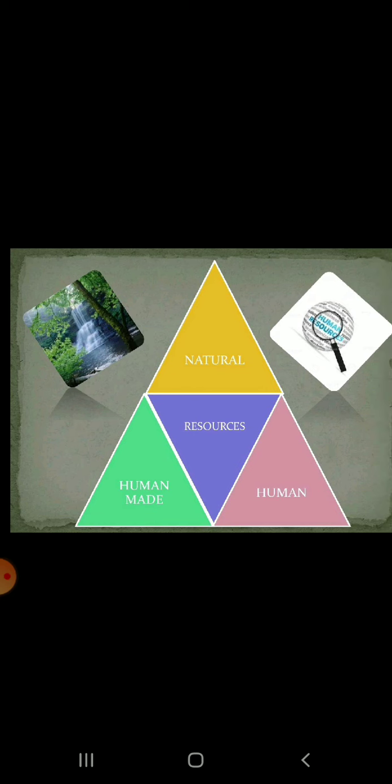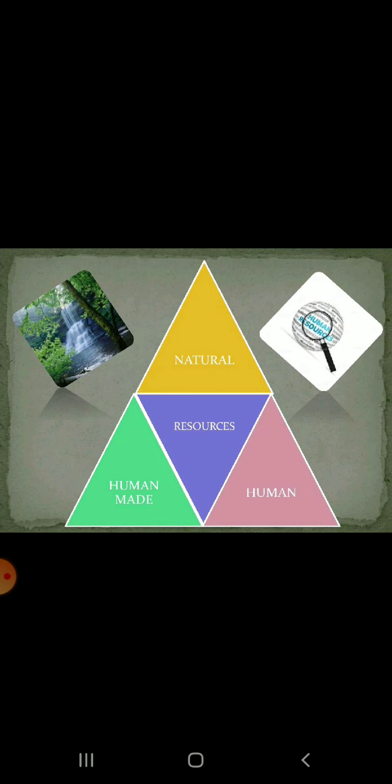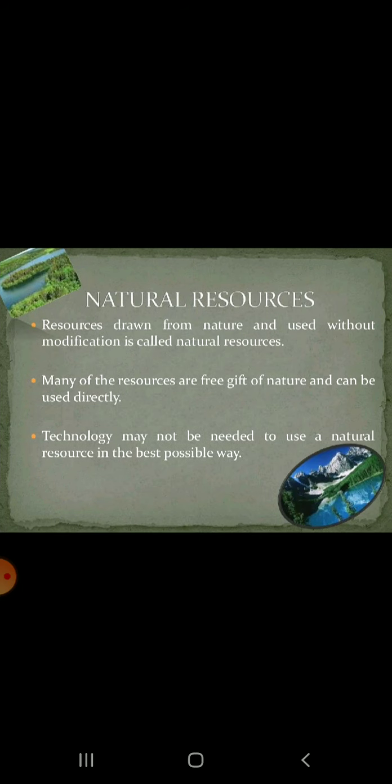Then the next point we have to see is types of resources. See, children, there are three types of resources. One is natural resources, another is human made, and human, as I said, humans themselves are important resources. Then natural resources, first point. Resources drawn from nature and used without modification are called natural resources.